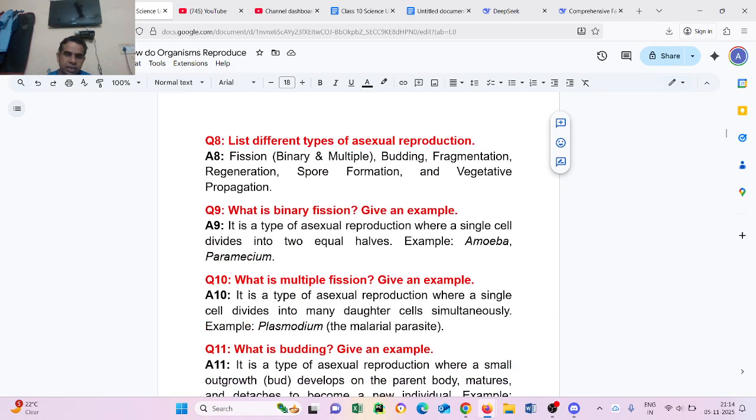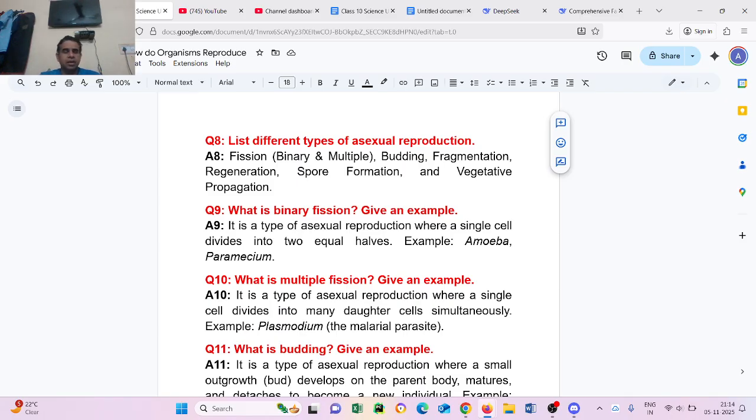Question number 9: What is binary fission? Give an example. It is a type of asexual reproduction where a single cell divides into two equal halves. Example: amoeba and paramecium.